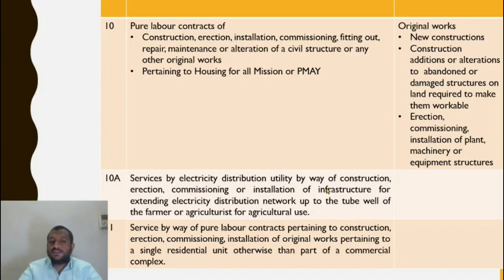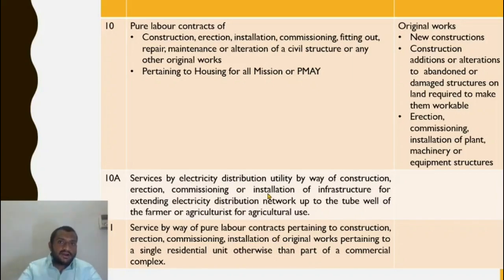Services by electricity distribution utility by construction, erection, commissioning, installation of infrastructure for extending electricity distribution network to the tube well of the farmer or agriculturist for agricultural use. So this has to be mainly for agricultural use and not for household use, the infrastructure that has been constructed. Service by pure labor contracts pertaining to construction, erection, commissioning of original works pertaining to a single residential unit otherwise than part of a commercial complex.